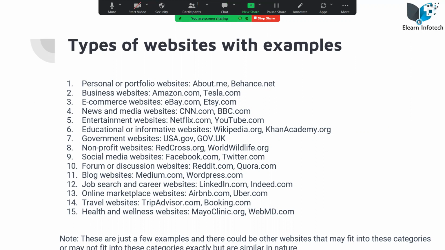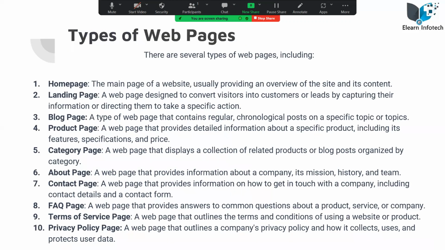You can learn much more once you join this course. As I discussed, there are pages like home page, landing page, blog page, product page, about page, contact page. Based upon the requirement, you can include them. These are just examples. There are several other pages too.